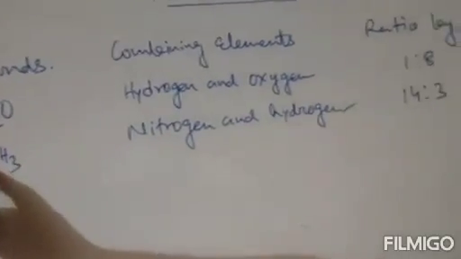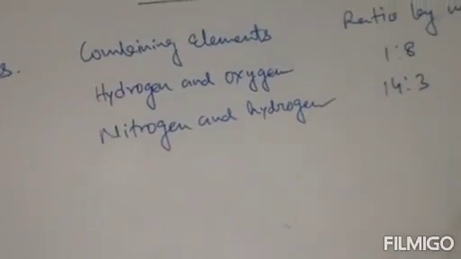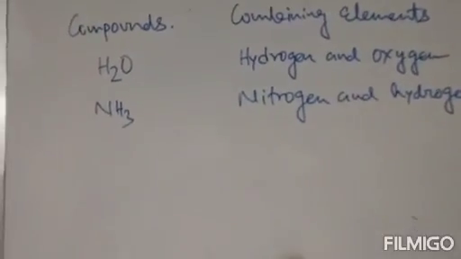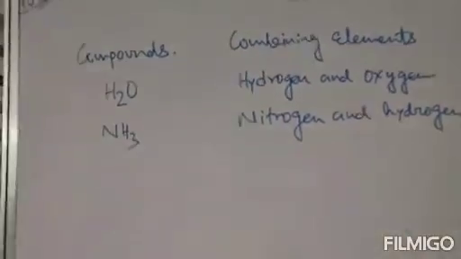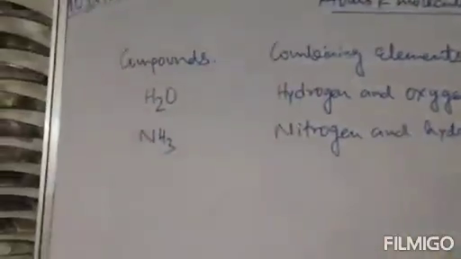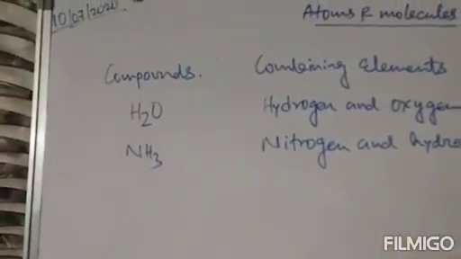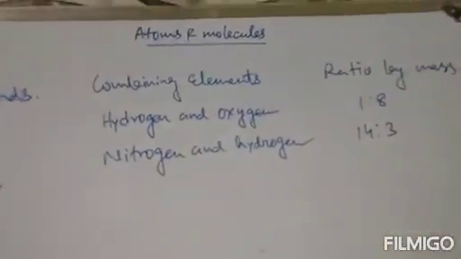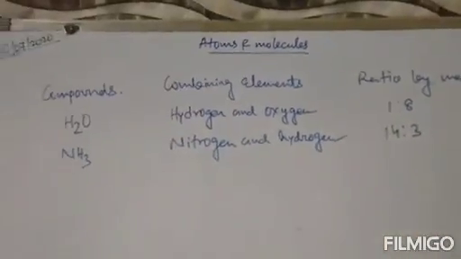Because the atomic mass of nitrogen is 14, and the atomic mass of hydrogen is 1. Here 3 hydrogen atoms are present, so the atomic mass will be 3. So the ratio will be 14:3. Like this, the ratio of mass is calculated.